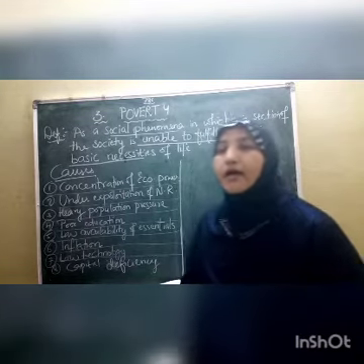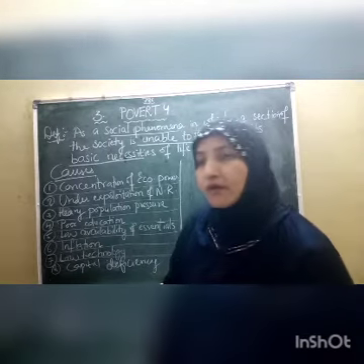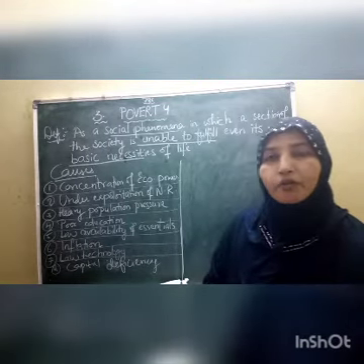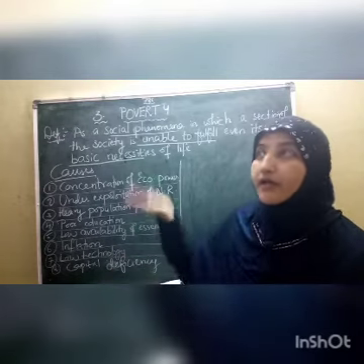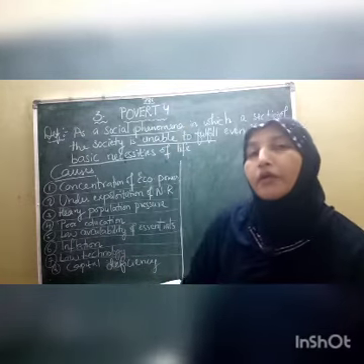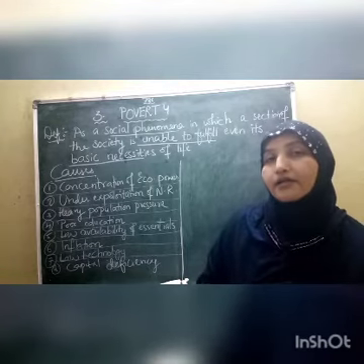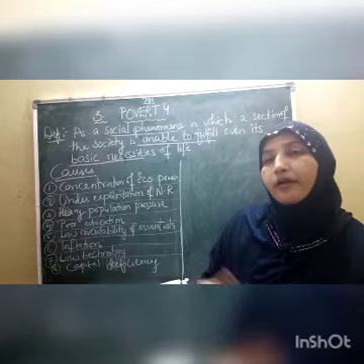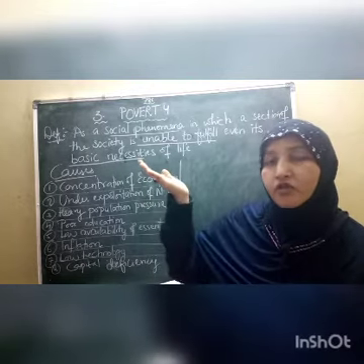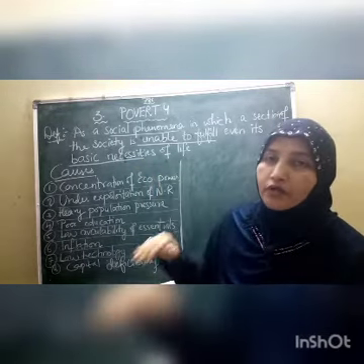Sometimes we can say that most of them are born with a silver spoon in their mouth. By birth they are very rich, inheriting property from their ancestors. Because of that, in most cases the rich become richer, and there is no chance that they will come to the lower level.